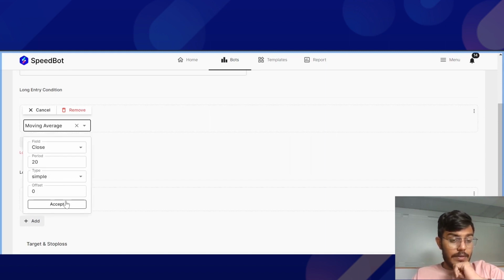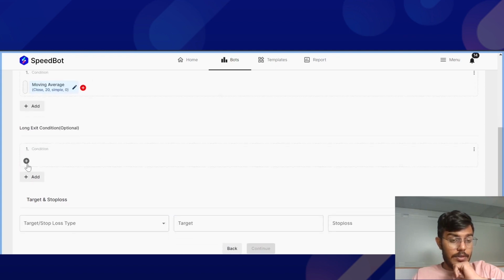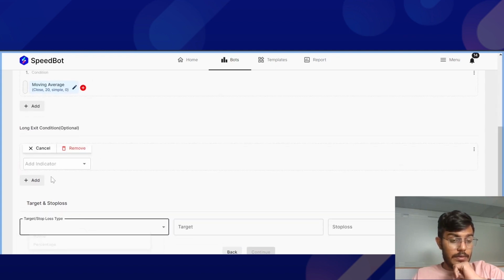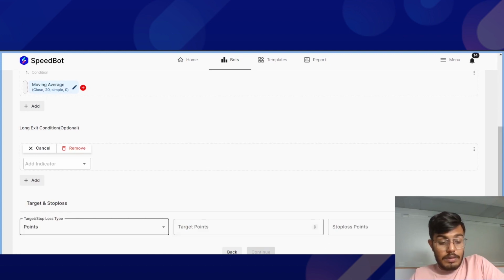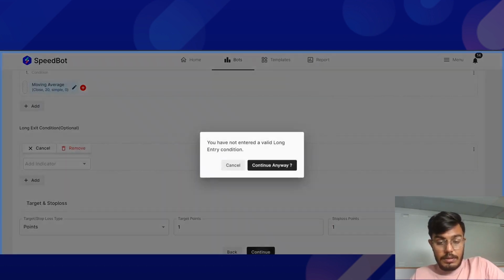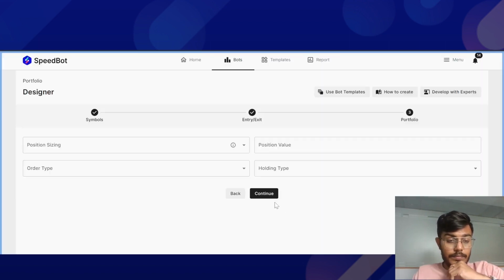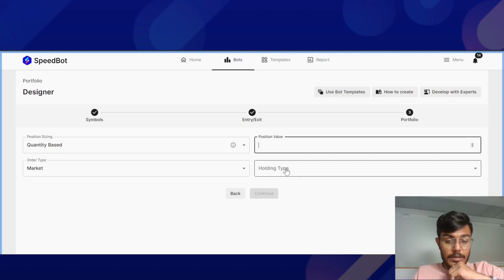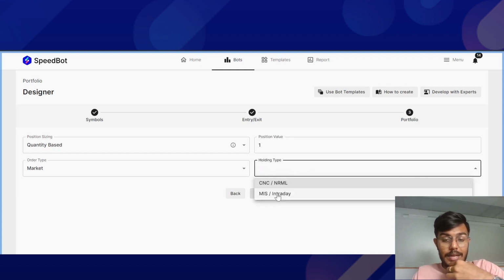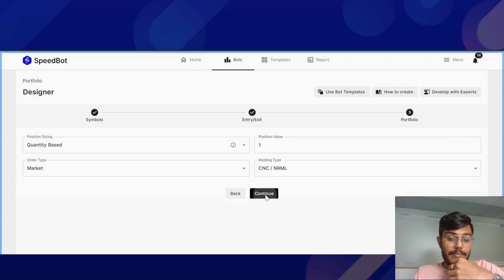So let us say I just add whatever sample conditions I like over here and click on continue anyway. Over here I'll be able to choose the order type as market, the position value, and the holding type as CNC or NRML, right?